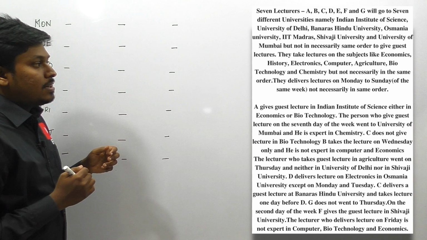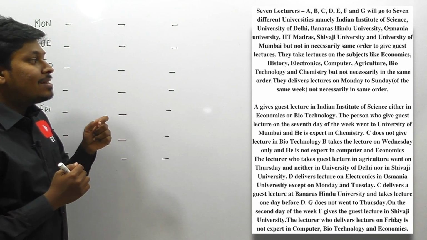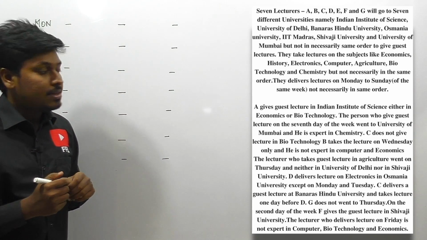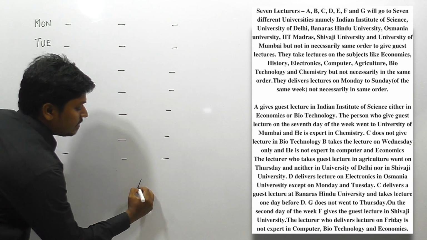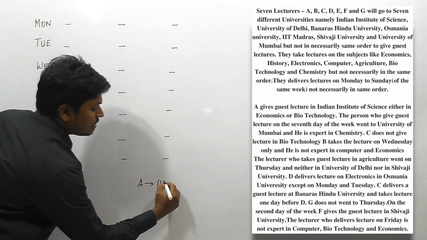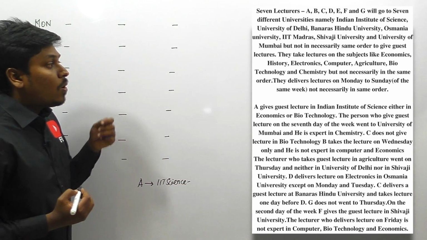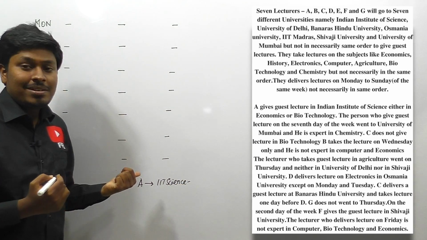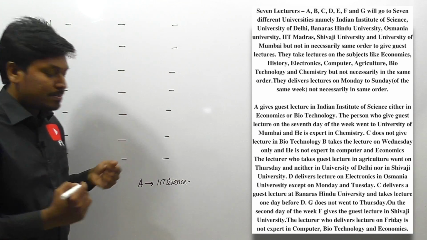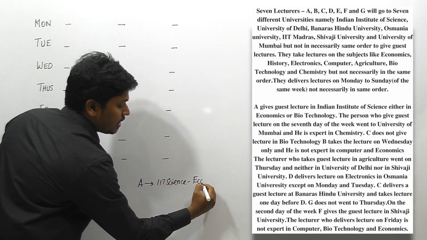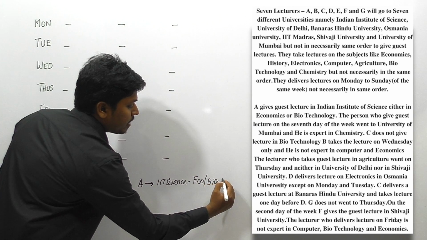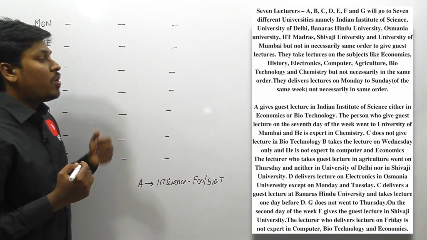A gives a lecture in the Indian Institute of Science, either in economics or biotechnology. So friends, the person A is giving a lecture in the Indian Institute of Science, and his lecture topic is either economics or otherwise biotechnology. Okay friends, point number 2.